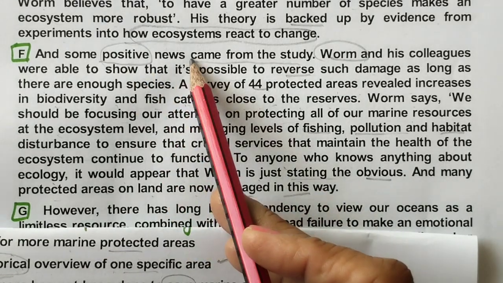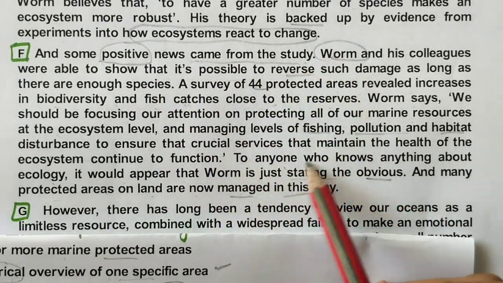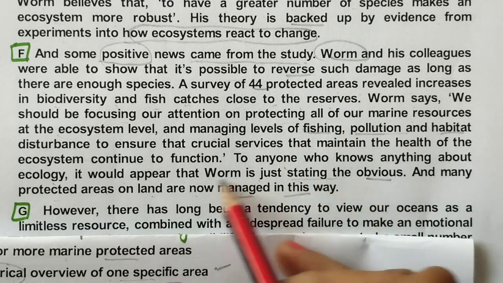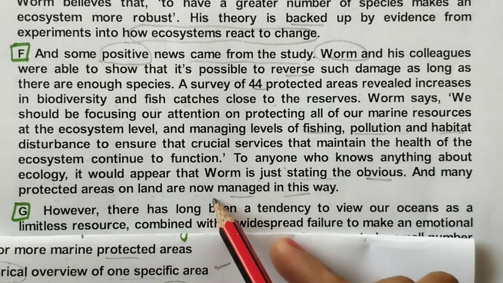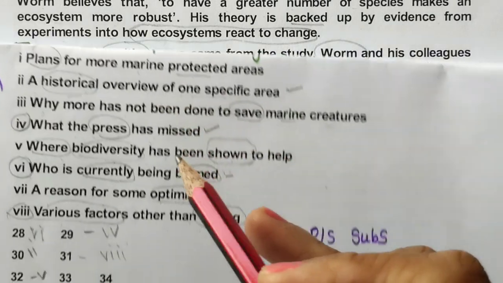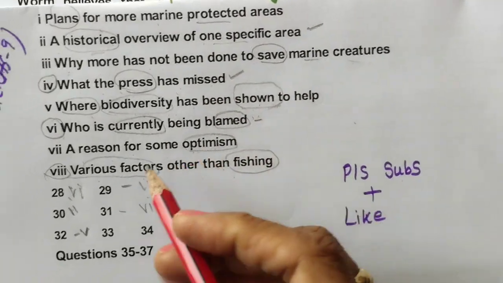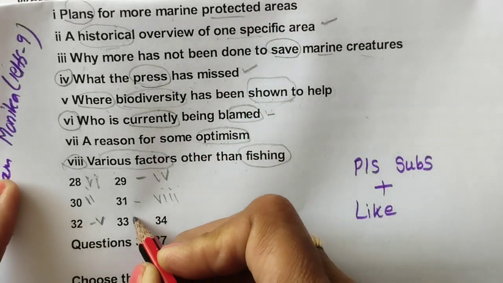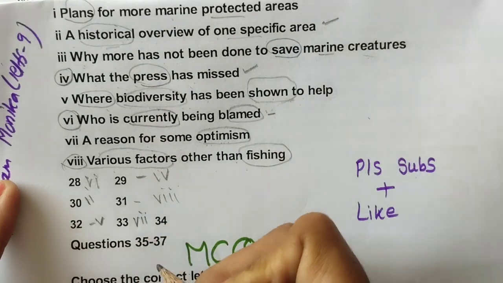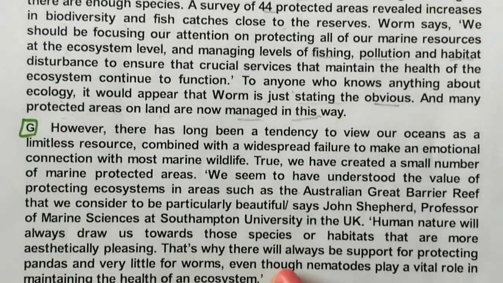So some positive news came from the study. They are just saying that protected areas on land are now managed in this way. So we get reason for some optimism for the F paragraph. This is number 7. Okay, now the G paragraph is left.